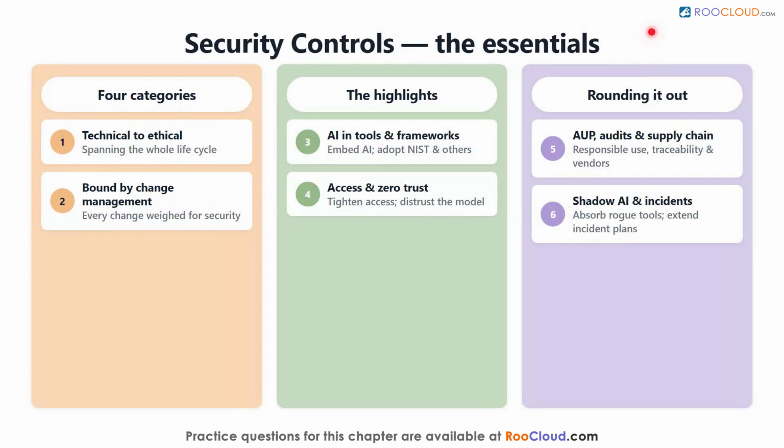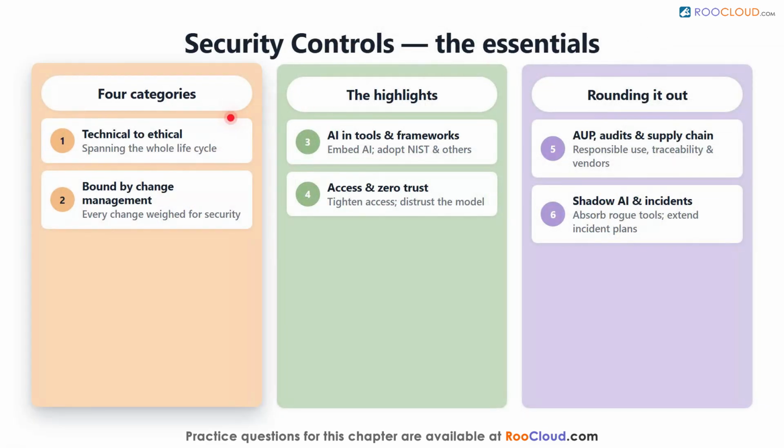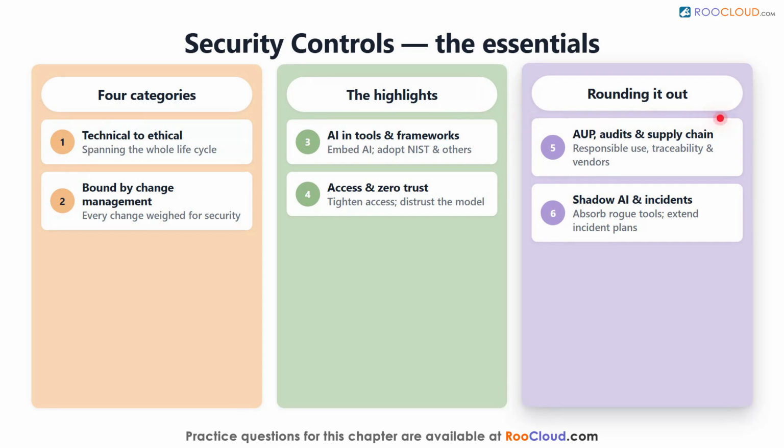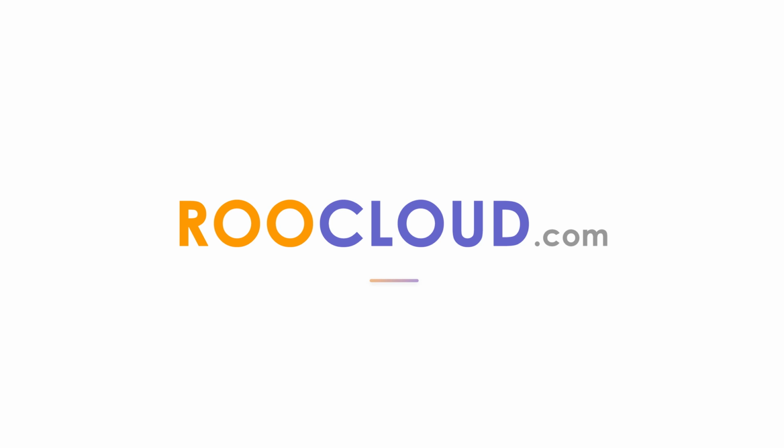Let's bring it all together. AI security controls span technical, operational, development, and ethical categories, all bound together by change management. Highlights include embedding AI in security tools, adopting published control frameworks, tightening access controls for mixed data models, extending zero trust to distrust the model's own decisions, enforcing an acceptable use policy, ensuring audits and traceability, securing the supply chain, eliminating shadow AI, and adding AI to incident management. You now have the full control toolkit for defending AI.